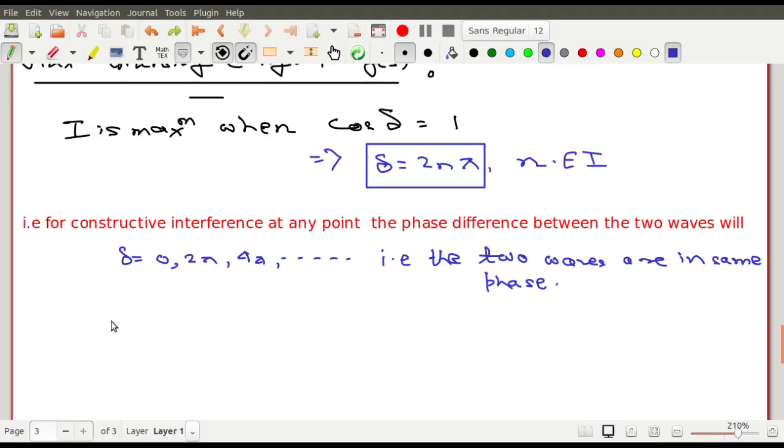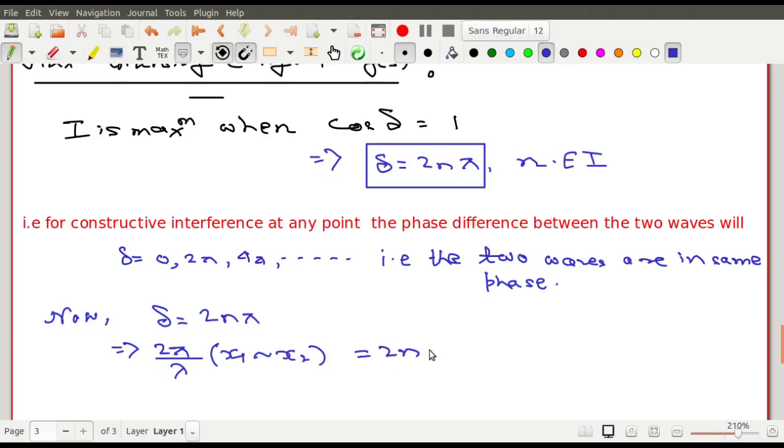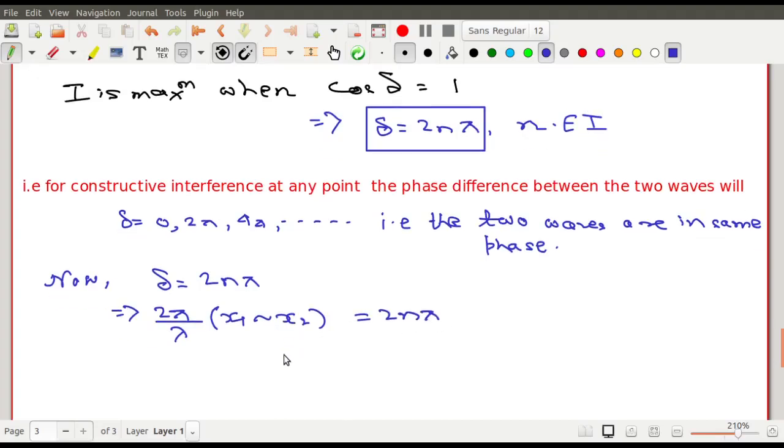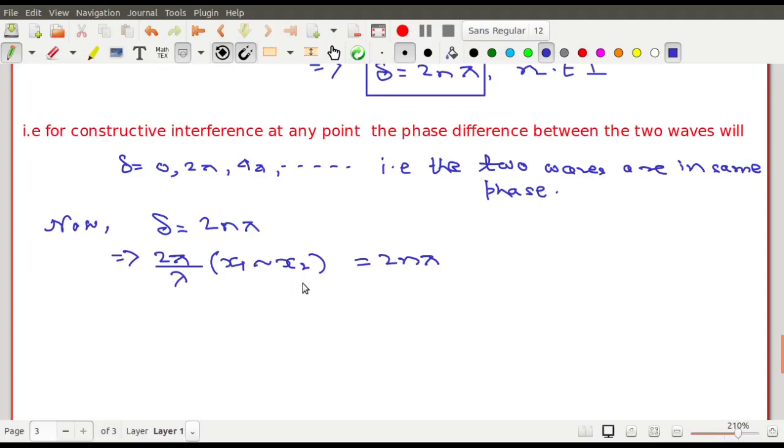Now for this delta equals to 2 pi, এখন আমাদের delta equals to 2n pi আছে. So for delta equals to 2n pi you will have, what is delta actually? Delta is, you know that it is 2 pi by lambda x1. Actually it's better to put x1 differential x2, because I don't know that which one is greater. আমি তো আগের থেকে জানি না x1 বড় না x2 বড়. Actually I am interested in the difference of these two. So that is called a differential sign. So this means that if x1 is greater than x2 then x1 minus x2, if x2 is greater than x1 then x2 minus x1. So from here I will get this path difference, that is this delta.